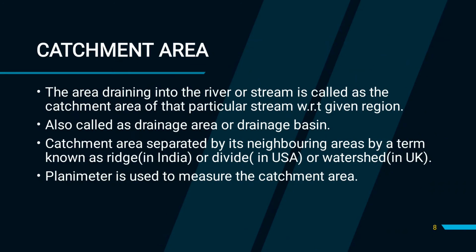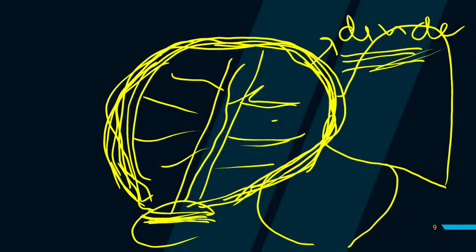Now next is the catchment area. The area of this drainage, the area of this catchment, is basically calculated by an instrument known as a planimeter. So this is all about catchment area.